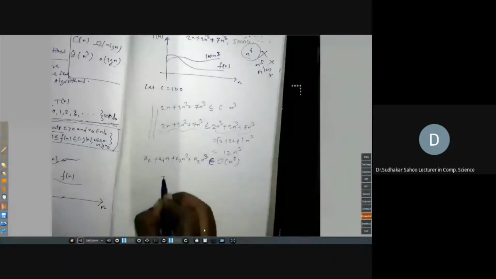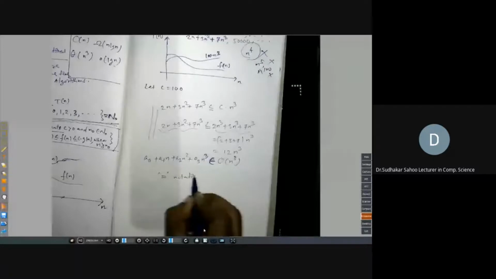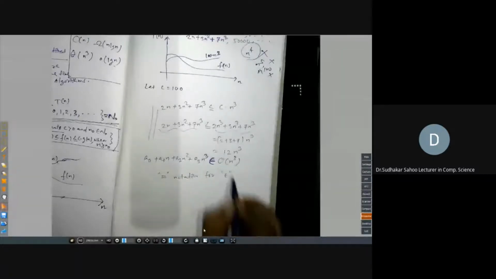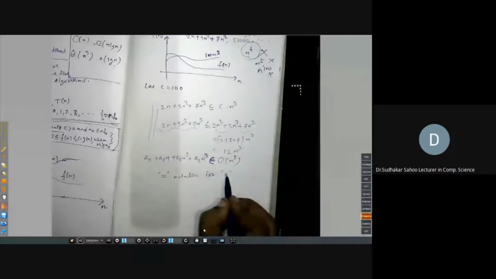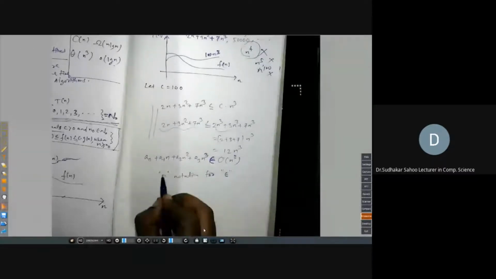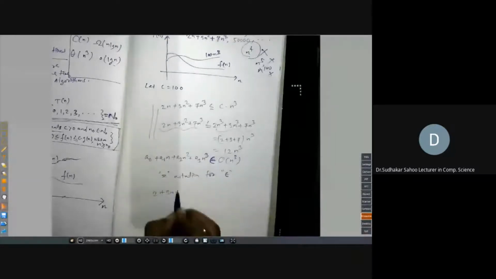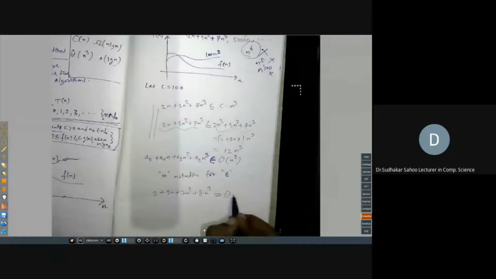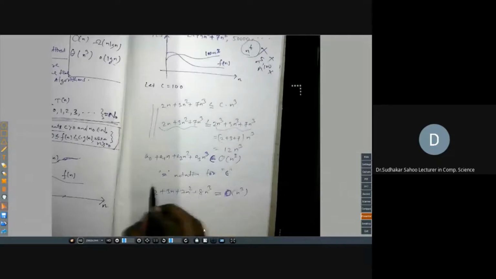So from now onwards, I will use this notation for belongs to. This is in the first page of your book; you can check the first few pages. We will write element of using this notation. Don't get confused. I will write 2 plus 3n plus 7n square plus 8n cube is equal to Big O of n cube. Is it clear?